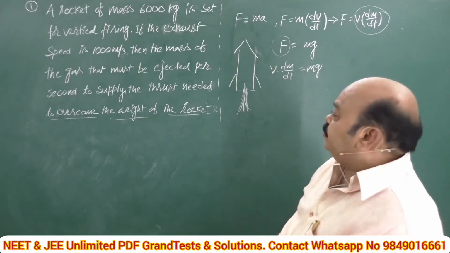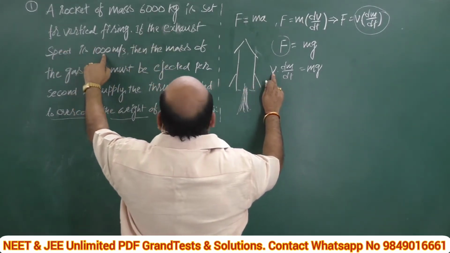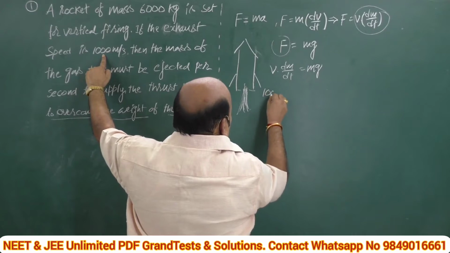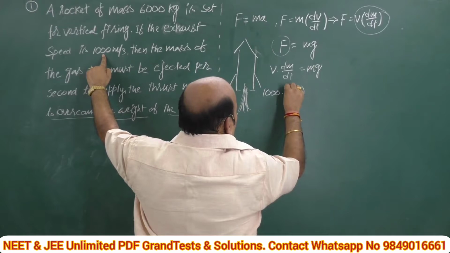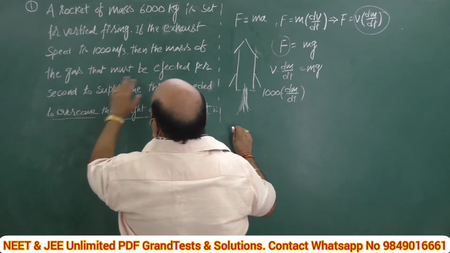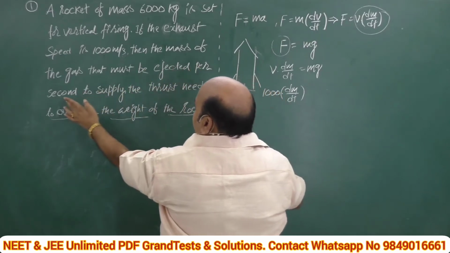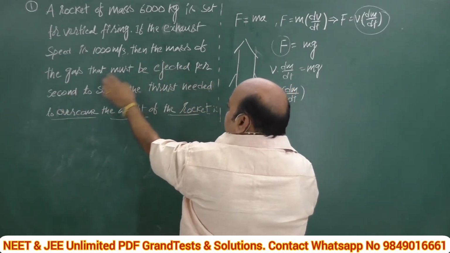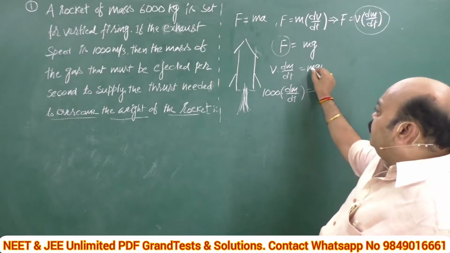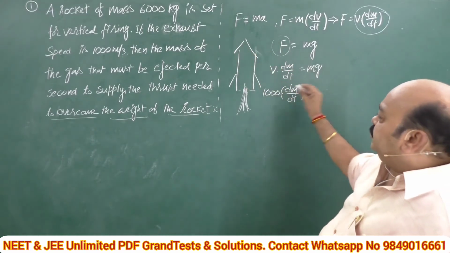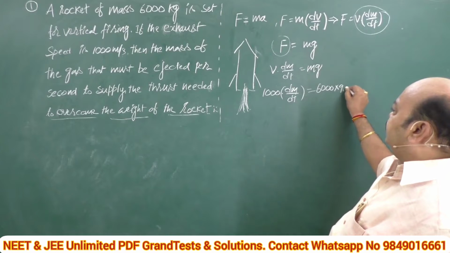Our job is simply to substitute all the things. What is velocity? Here exhaust speed is 1000 meter per second. So, I am writing 1000 m/s into dm/dt, mass per time. This is required: the gas that must be ejected per second. That means the amount of mass per time, dm/dt, we are going to calculate. That is equal to the weight, which is mass 6000 into g, 9.8.